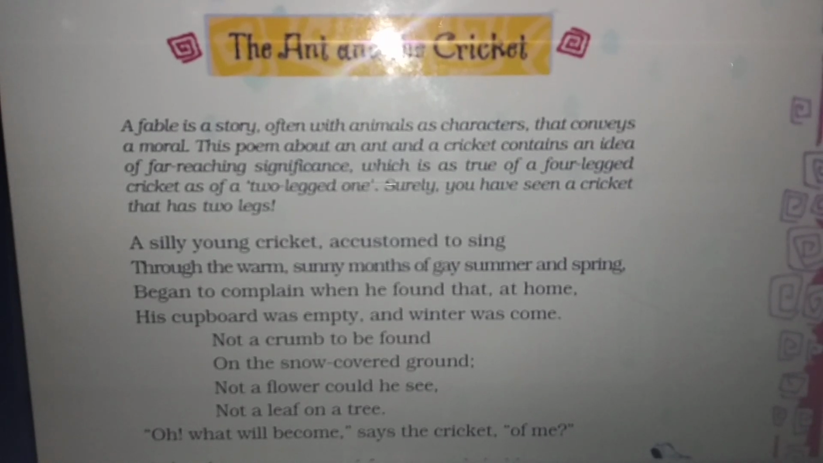So this poem is about a young silly cricket and an ant. The cricket was only singing all day long and used to enjoy his good times during the summer season. He did not plan anything for the future. On the other hand, the ant is a hard-working creature and he meticulously plans for his future.